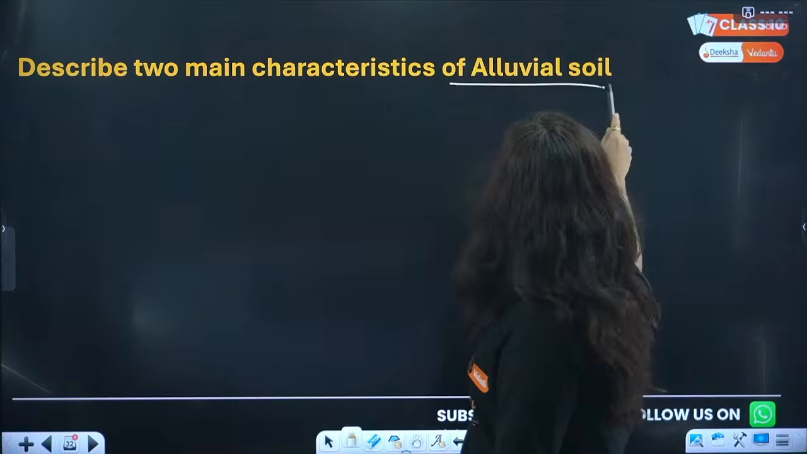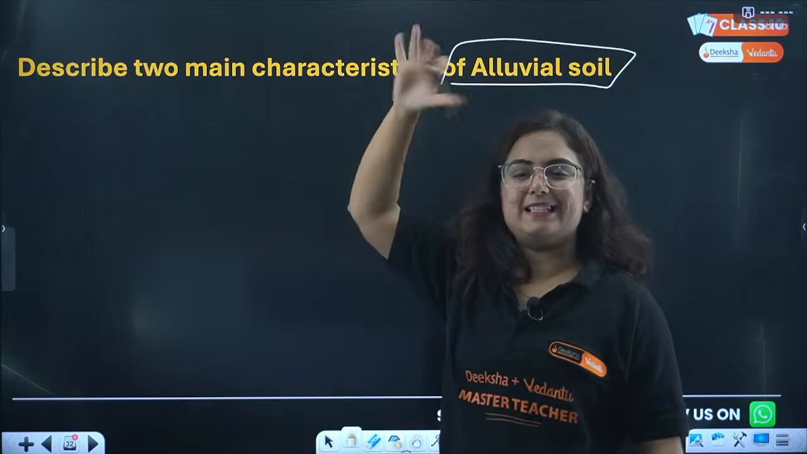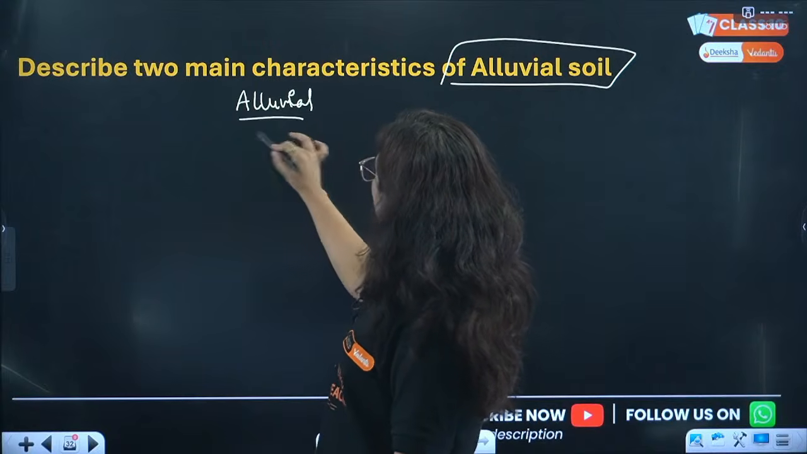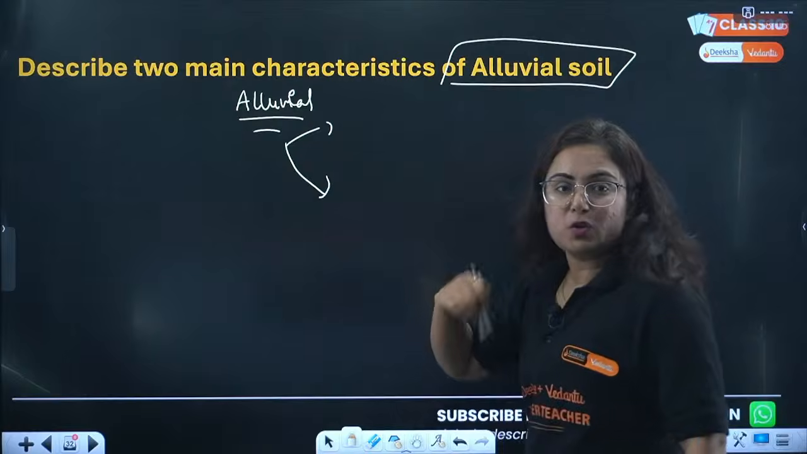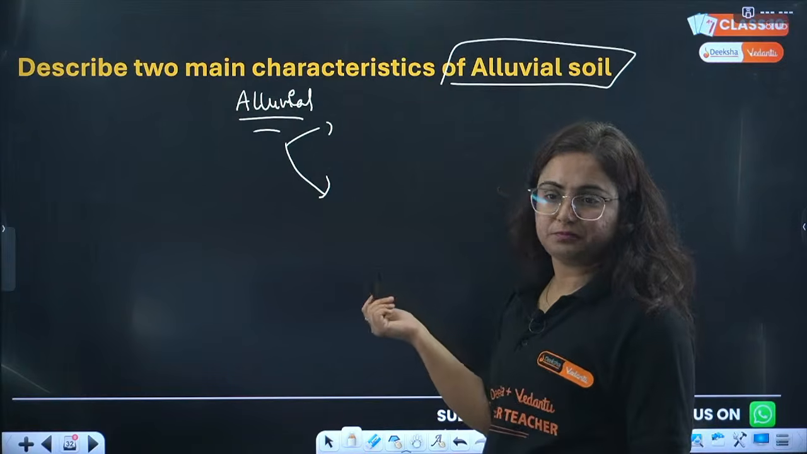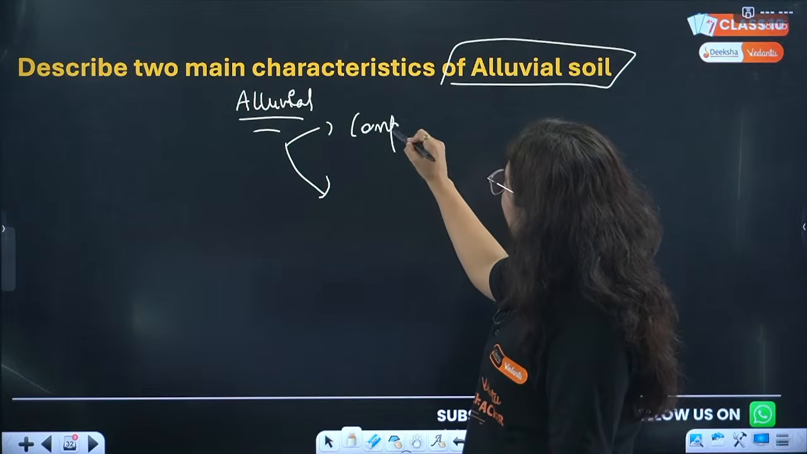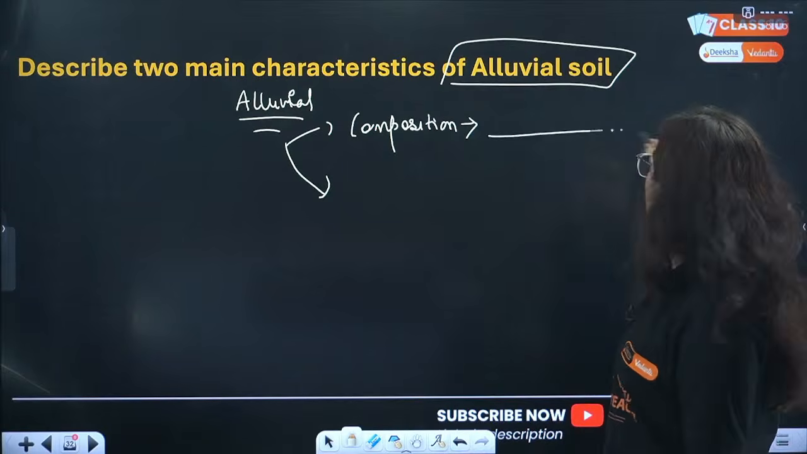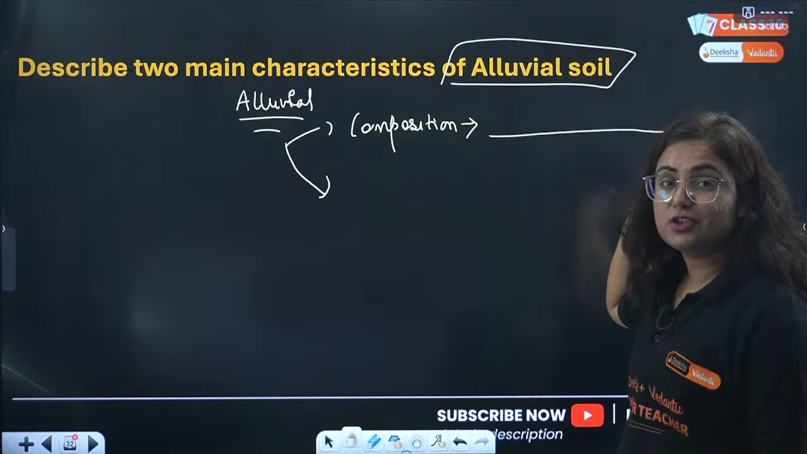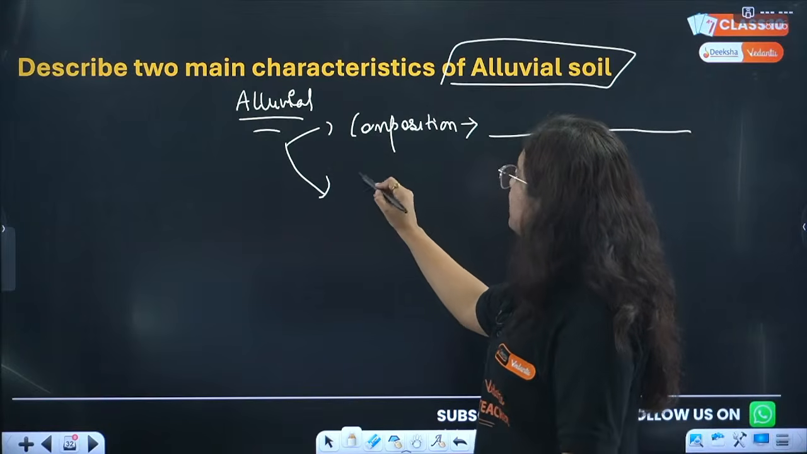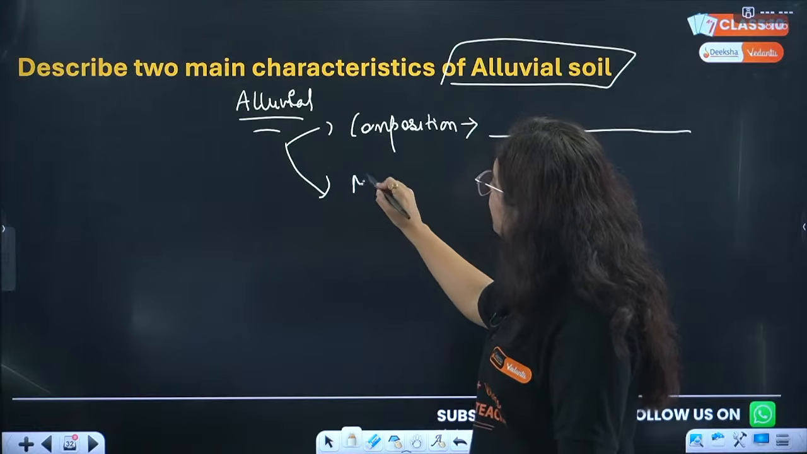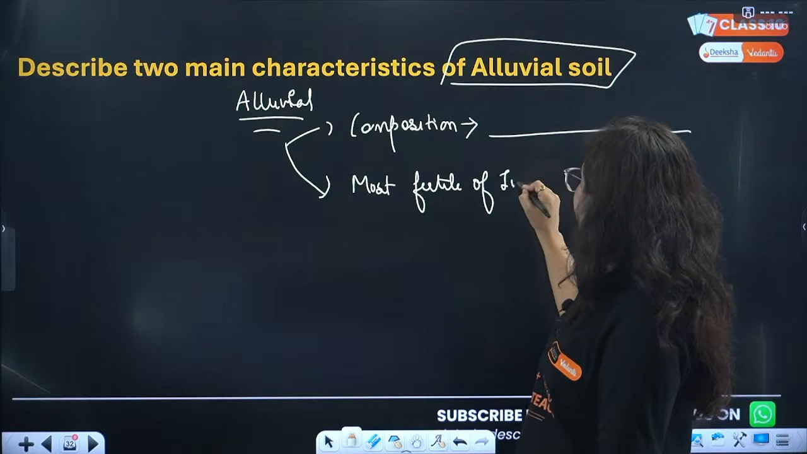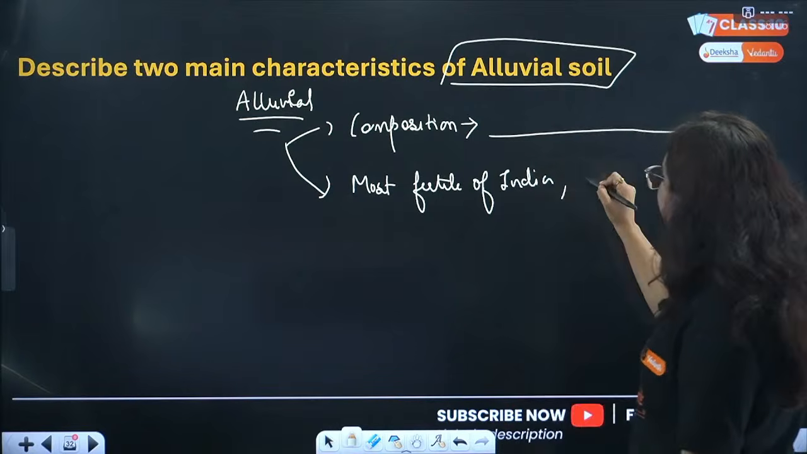Explain 2 characteristics of alluvial soil. Very easy. Alluvial soil. Whenever we talk about 2 characteristics, first you will tell about the composition. The composition of alluvial soil is so balanced that it contains what? Balanced composition of what? Second thing is that this soil is the most fertile soil of India, and because of which it is what?